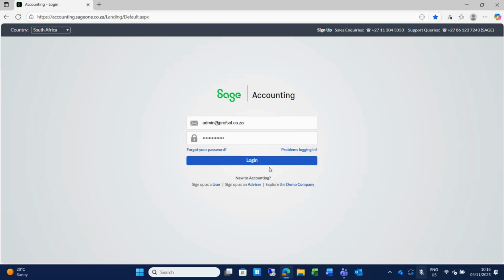I just want to mention while I'm on the screen, we will send out a link to you so that you can access the system. And then please make use of this demo company option here at the bottom right. You can access that demo company, and you can really play around with the system and get a look and feel of the system yourself before you decide to move over.